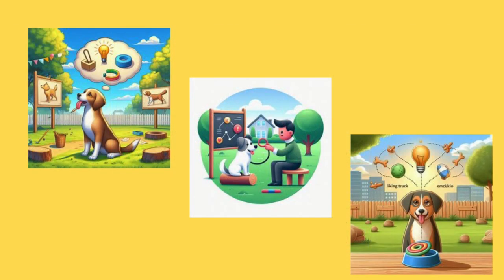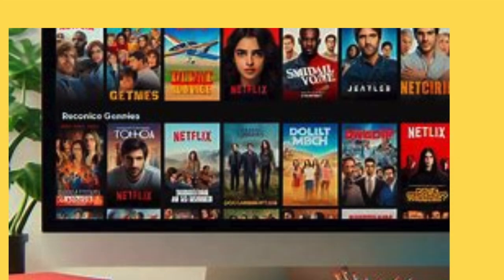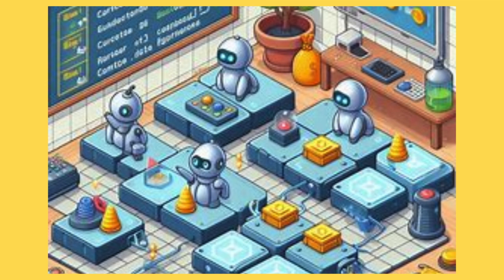Here's a real life example. Imagine you are browsing Netflix. Ever wondered how Netflix knows what shows you might like? That's machine learning in action. It looks at what you watched in the past and finds patterns to recommend what you will likely enjoy next. Also consider YouTube.